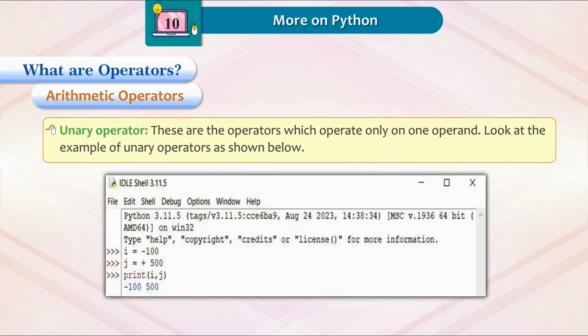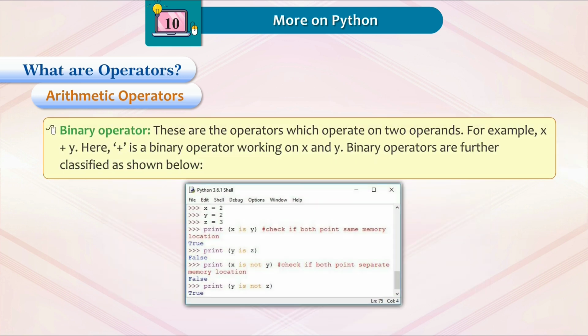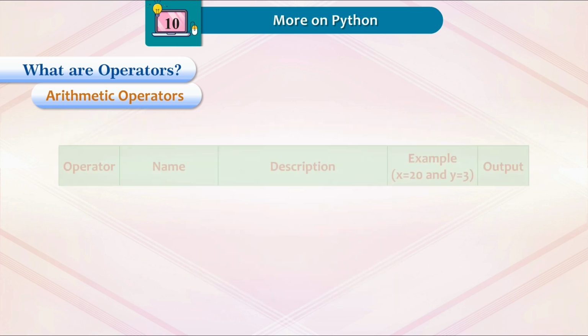Unary operator. These are the operators which operate only on one operand. Look at the example of unary operators as shown below. Binary operator. These are the operators which operate on two operands. For example, x plus y. Here plus is a binary operator working on x and y. Binary operators are further classified as shown below.